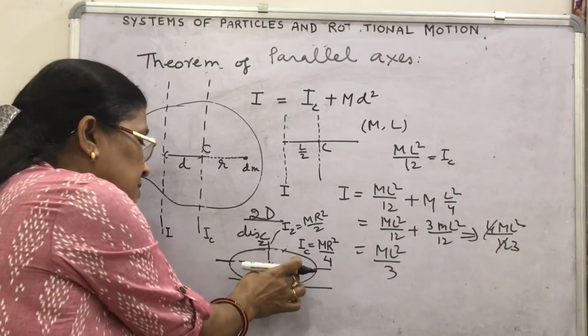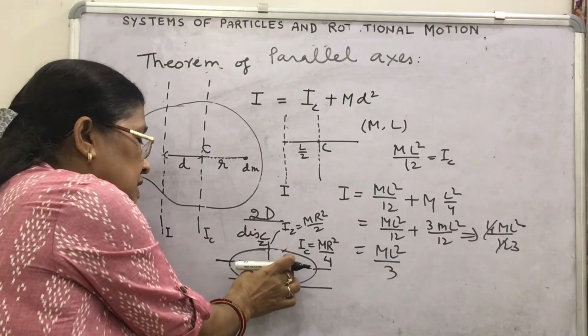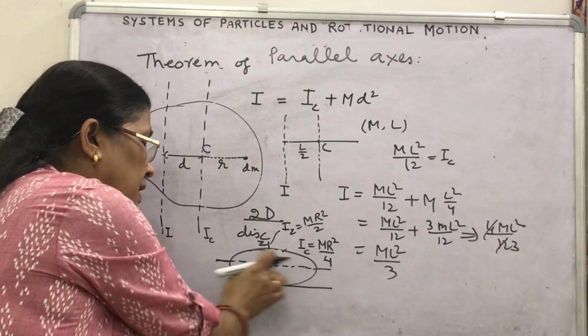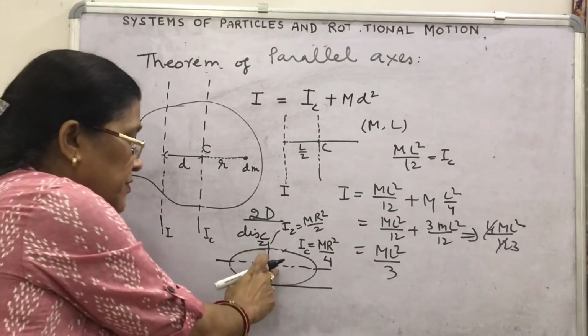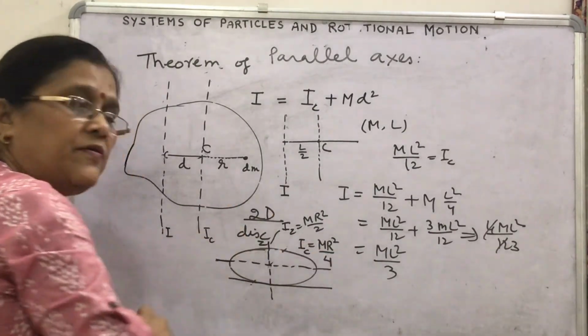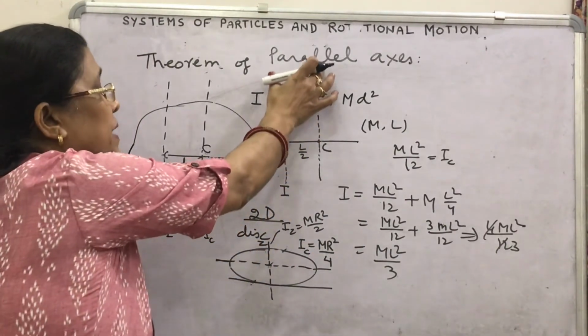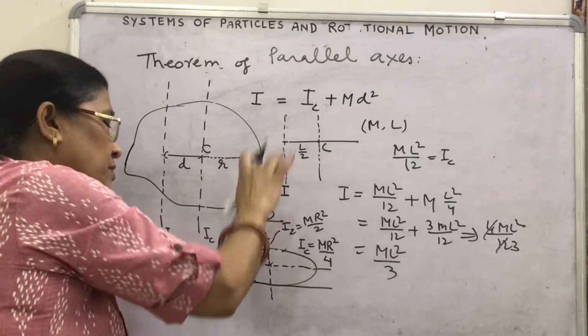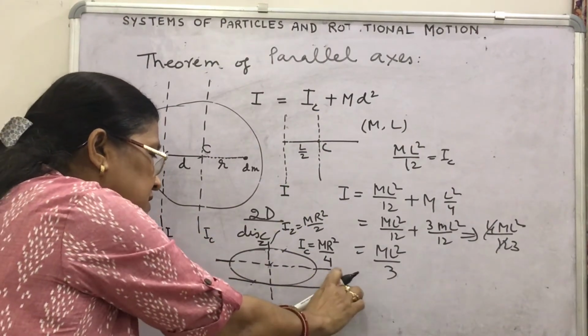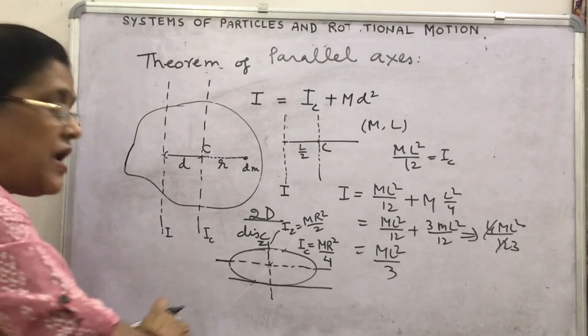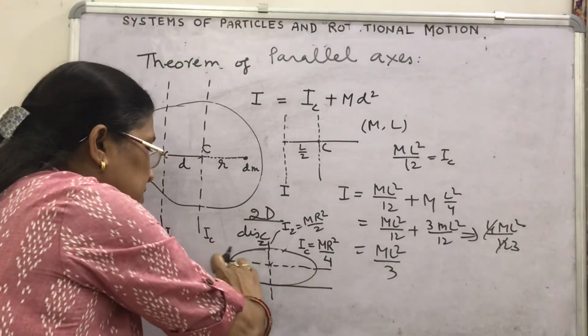And if this axis is passing through the center of mass and in the plane of the disc, the moment of inertia about this is MR²/4. Now look at the parallel axis theorem. Find the moment of inertia about an axis which is tangential and parallel to this axis.